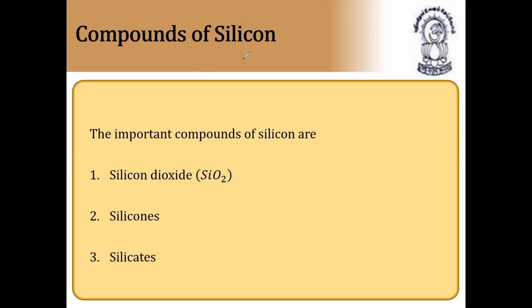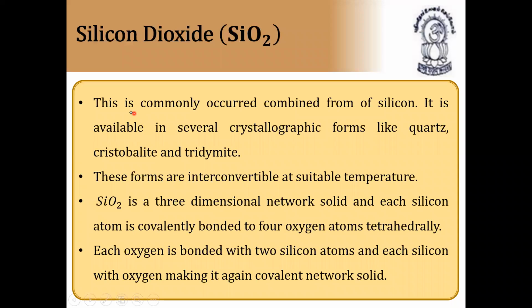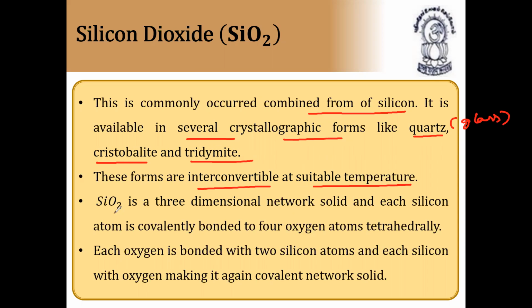Next, continuation. Silicon dioxide first. It commonly occurs in the combined form of silicon. It is available in several crystallographic forms like quartz, cristobalite, and tridymite. These forms are interconvertible at suitable temperatures. Silicon dioxide is a three-dimensional network solid, and each silicon atom is covalently bonded to four oxygen atoms tetrahedrally. On the whole, it forms silicon dioxide.